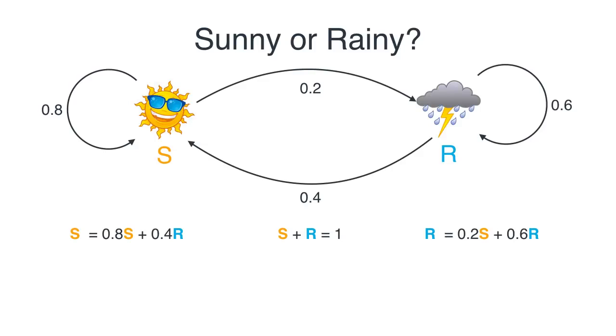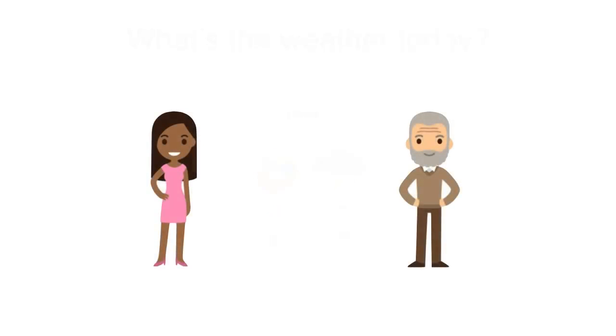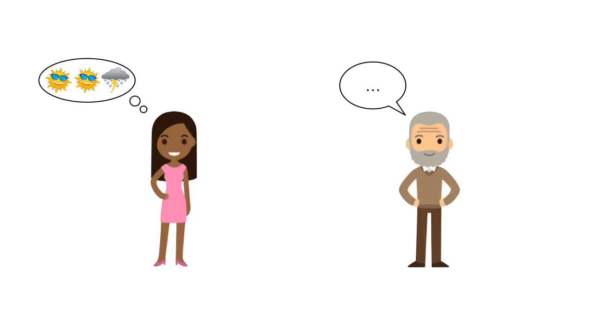And therefore, if we solve this system of equations, we get 2/3 and 1/3. So we conclude that the probabilities are 2/3 for sunny and 1/3 for rainy. So if Bob gave us no information, then Alice knows that it's 2/3 likely to be sunny and 1/3 likely to be rainy.